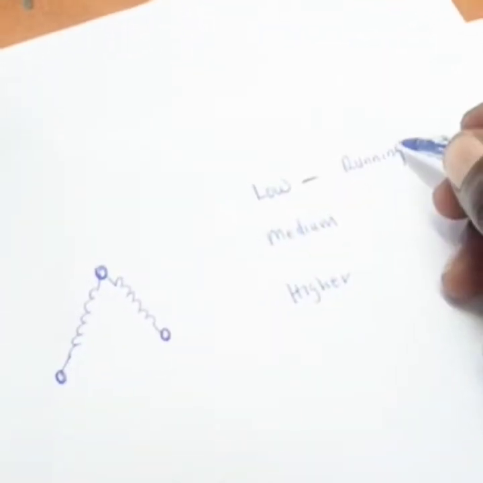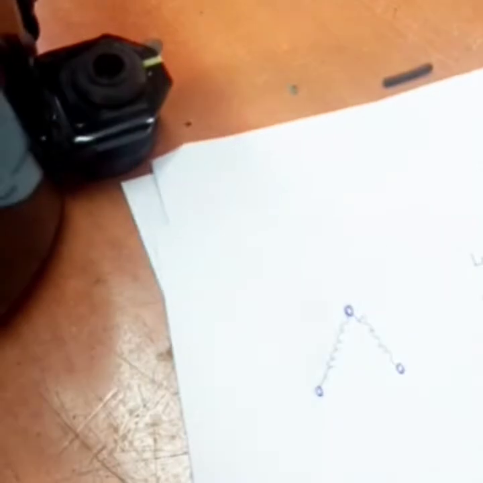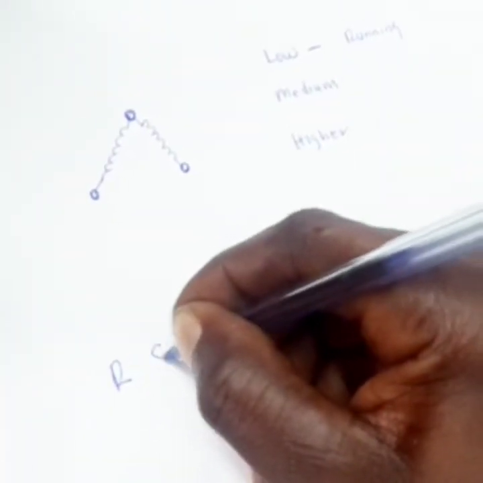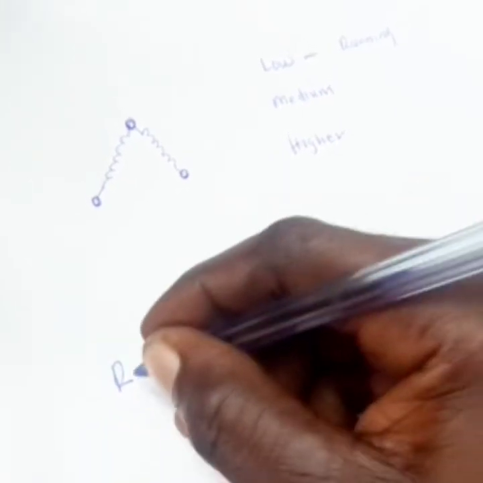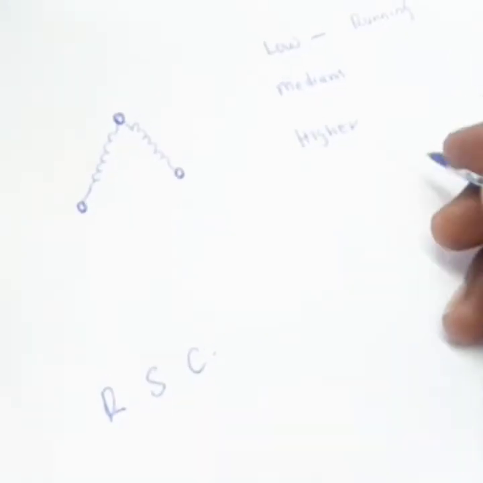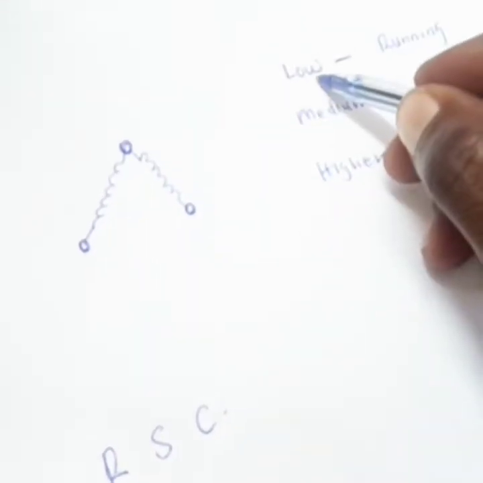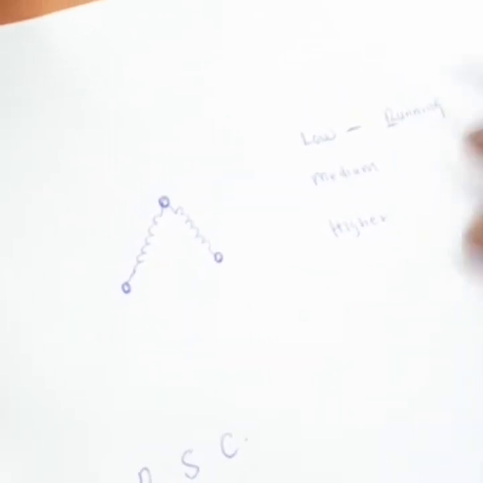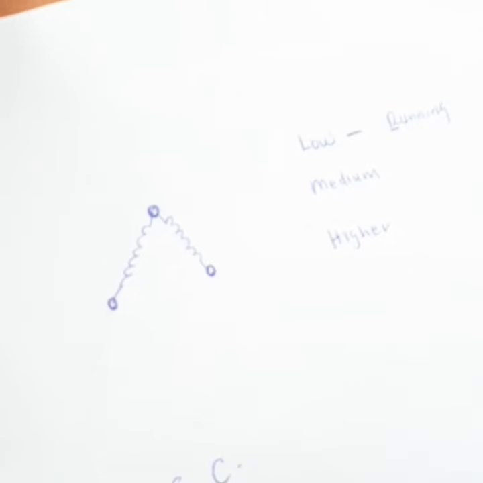And since we represent them with running, starting, and common, RSC, the low resistance represents the running coil with the letter R. So we put our R there.